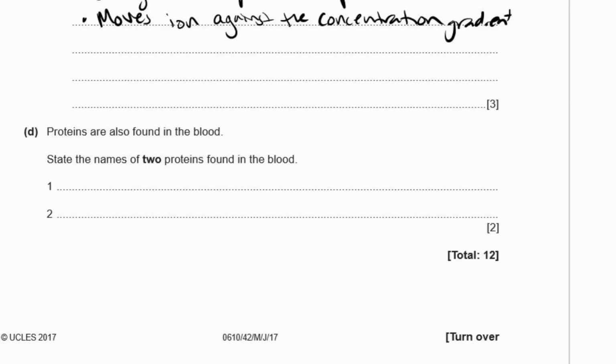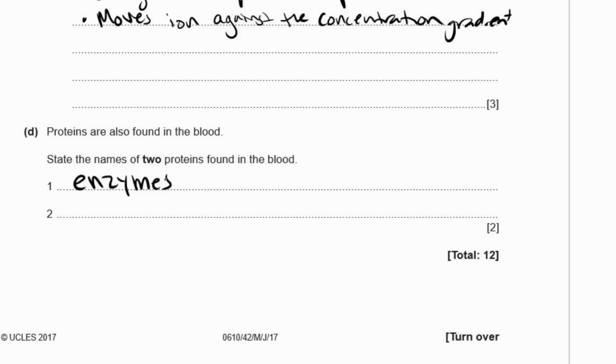D. Proteins are also found in the blood. State the names of 2 proteins found in the blood. Well, there's quite a few things you could put down here. 1, you could say enzymes. There's lots and lots of enzymes. Well, there's enzymes everywhere, really. And enzymes are proteins.